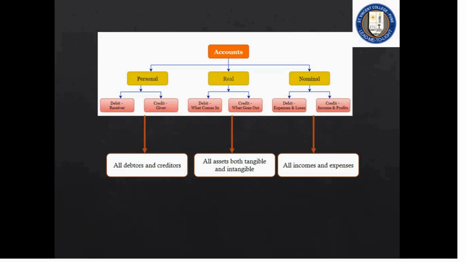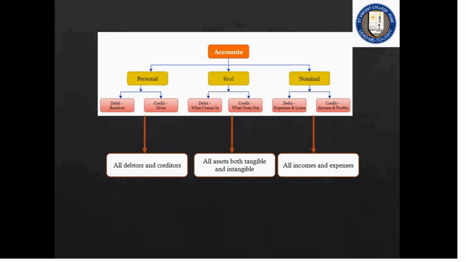Now coming back to personal account. When I say I am selling goods to X person, X is my customer, personal. Debit X. Now, the second aspect of that particular transaction is I'm giving the goods. Goods means something tangible. Credit what goes out. So X account will be debited. What is going out, my sales, is credited.